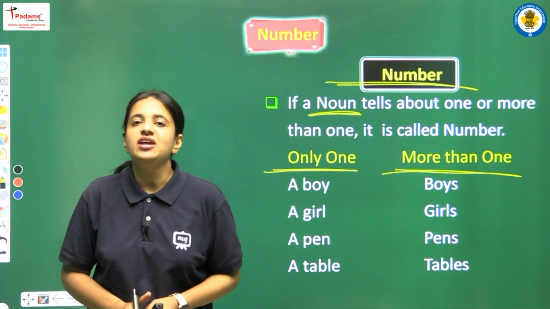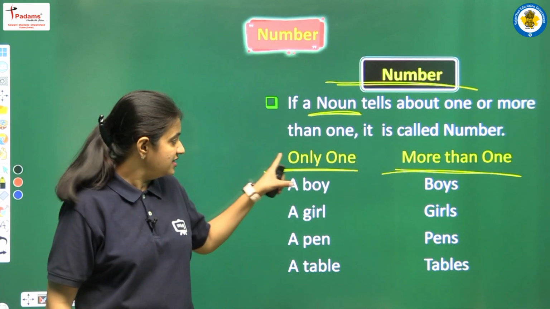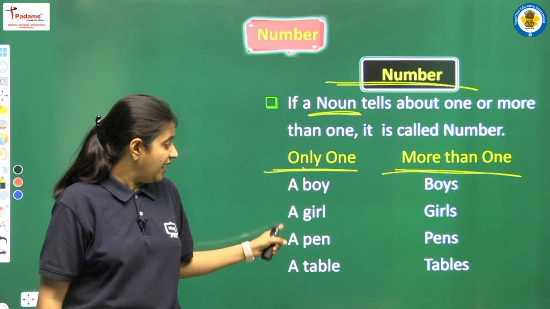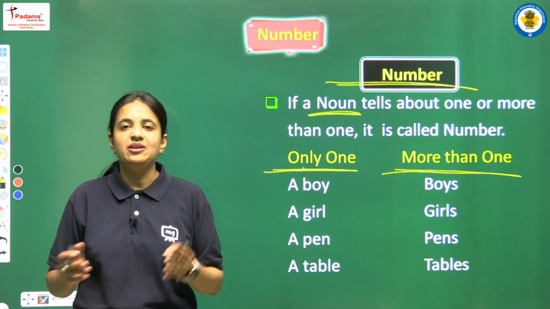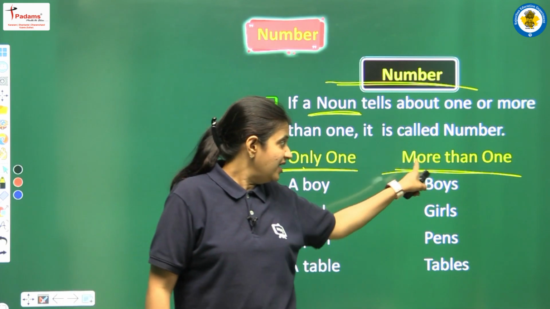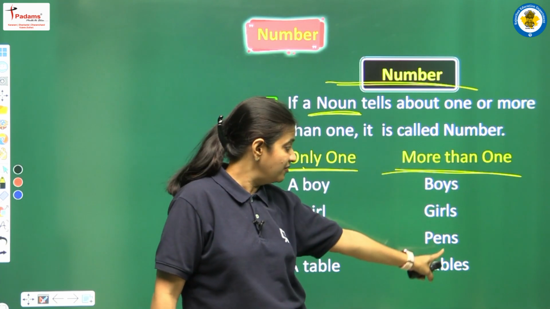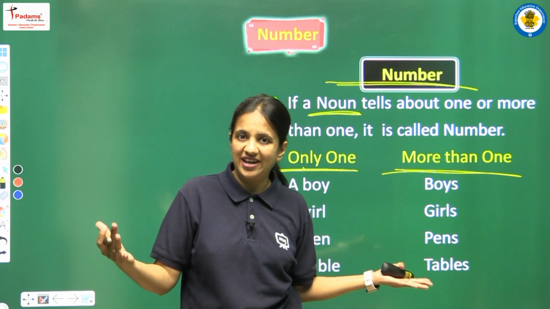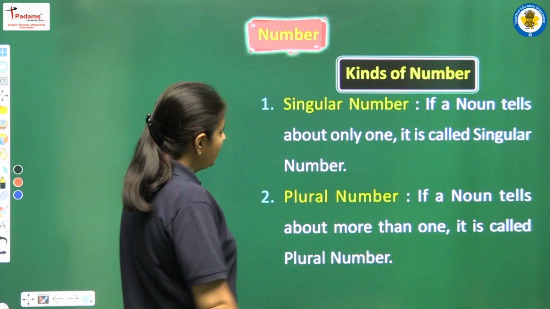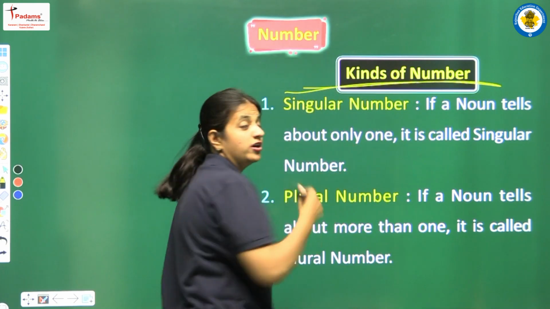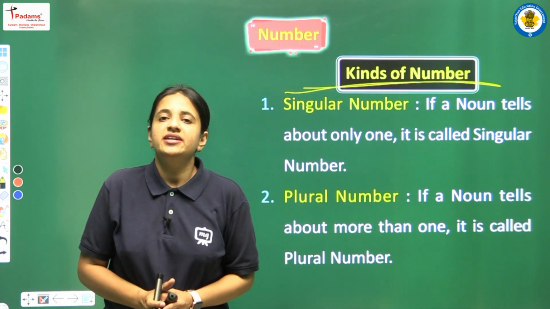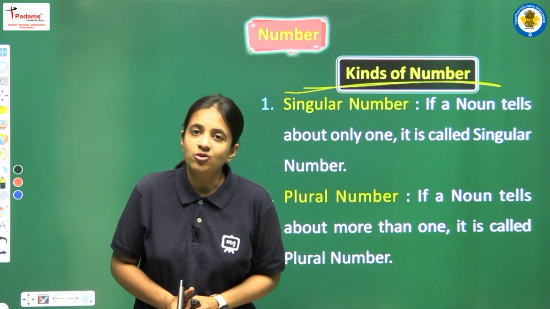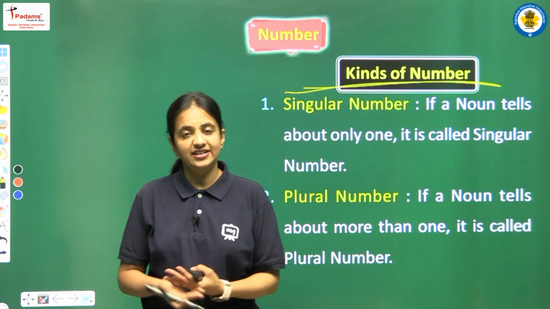So if we are talking about only one, then we can write the articles like a or an, depending on the sound. But when we have more than one, we use plural forms, and with plural forms we cannot write the articles a or an. Now, what is number is clear to us: when a noun tells us about one or more than one, that is, about quantity, it is a number.